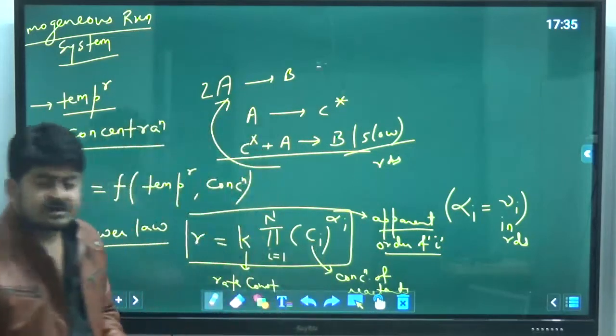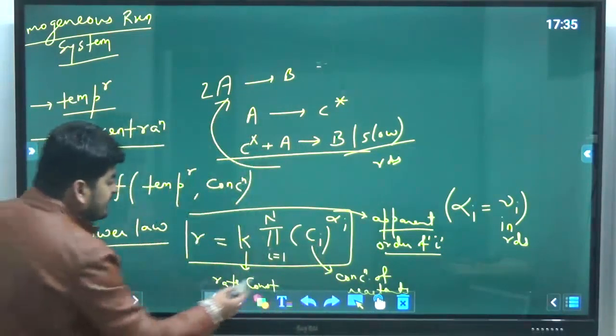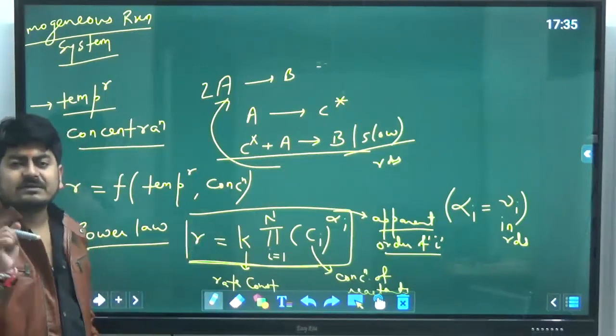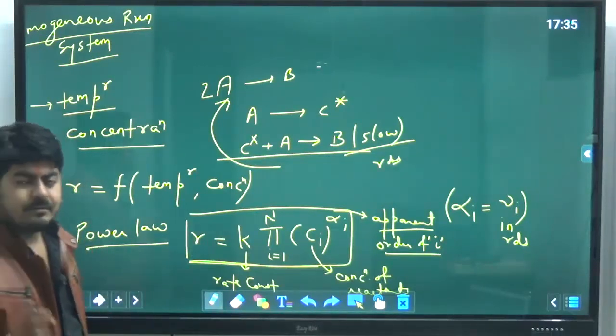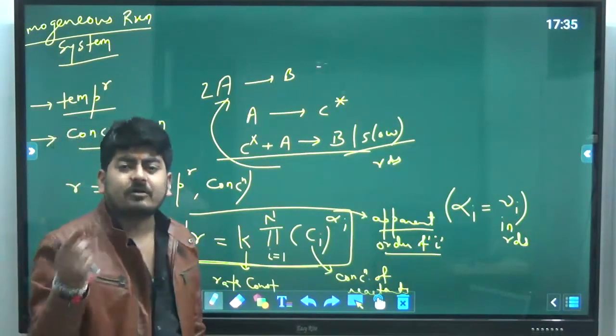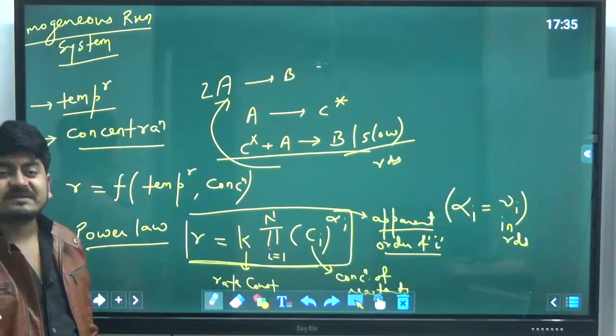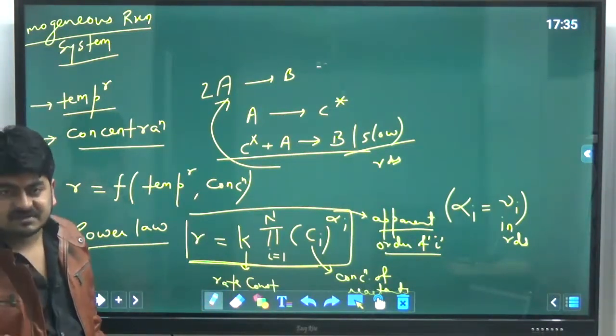Okay, because according to power law, we can write down the rate of reaction in this form only for the slowest step. Why? Because the slowest step will control the process. How? Because the slowest step will provide the highest resistance.